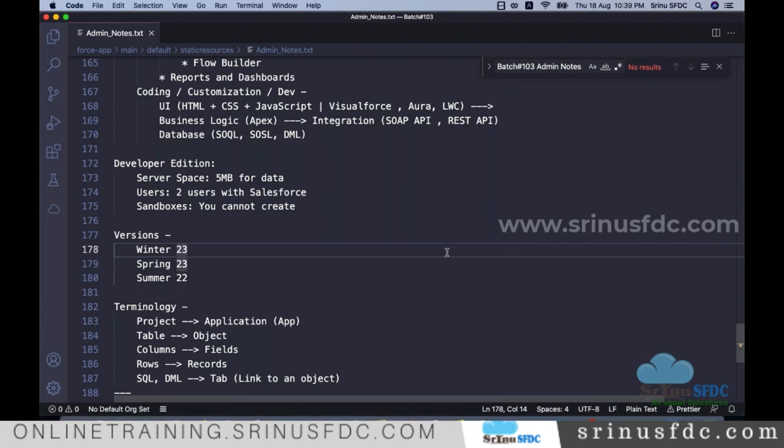Sir, is Salesforce certification necessary for getting a job in Salesforce? If you are in India, no. Without any certification, you can apply for the job and still you can work. But if you are in another country like the US or Canada, you should have the certification for sure.